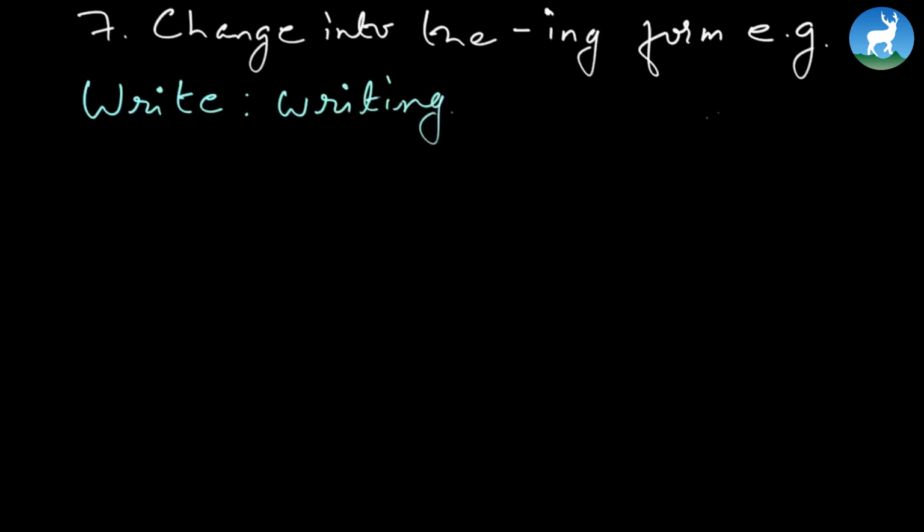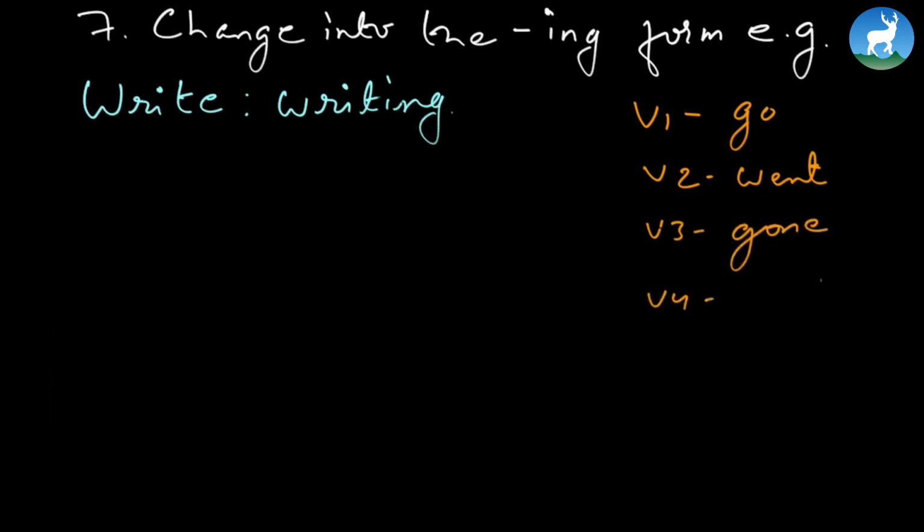Just to add to your knowledge, sometimes these are also what we call verb 1, verb 2, verb 3, verb 4, and verb 5. So just for your knowledge, all right? If I say verb 1, let's say, for instance, verb 1 would be go. Verb 2 would be went, 3 gone, 4 going, and finally verb 5, goes. Okay, just bear in mind, it's not that you have to recite this, all right? This is just one of the concepts, okay?